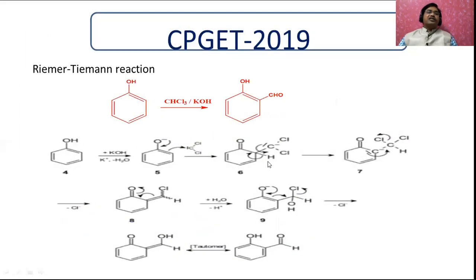Now another one is the Reimer-Tiemann reaction. Phenol to salicylaldehyde is a Reimer-Tiemann reaction, where phenol is treated with chloroform and potassium hydroxide, and you will get salicylaldehyde. You can go through this mechanism. You can pause our video and go through this mechanism.